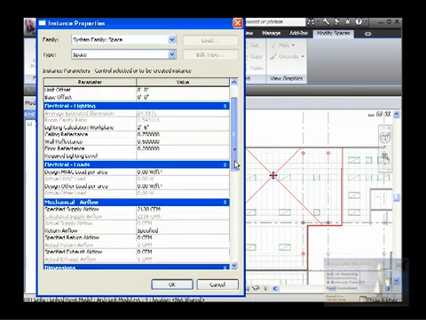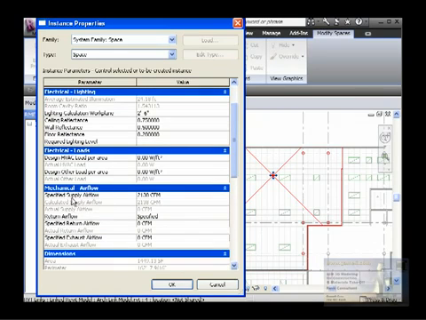In mechanical airflow, I just want to see the calculated supply airflow, which is 2138. This is a grayed out number, and it's also showing above as a specified supply airflow. That means we need that much supply airflow.